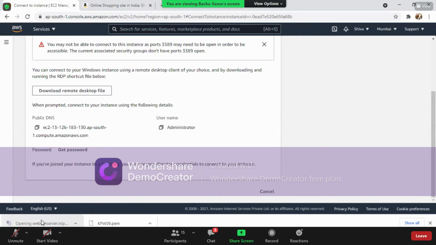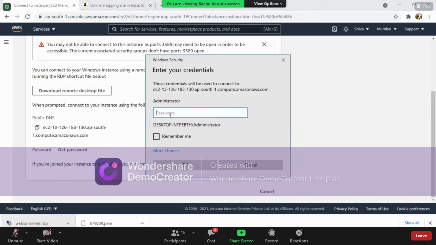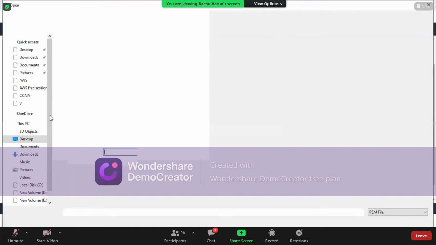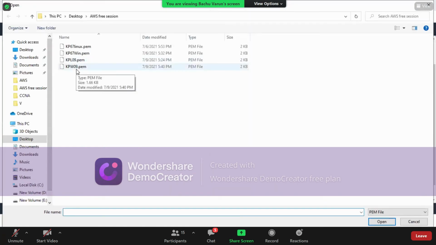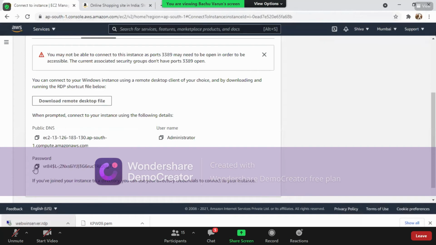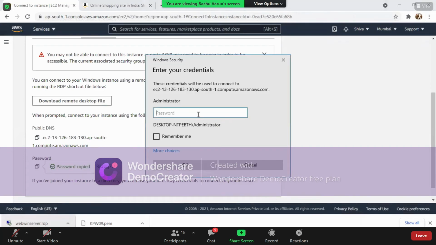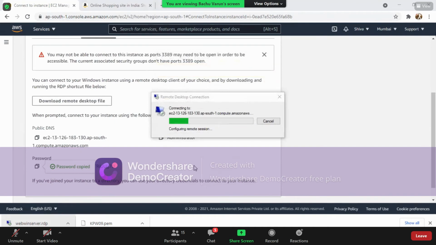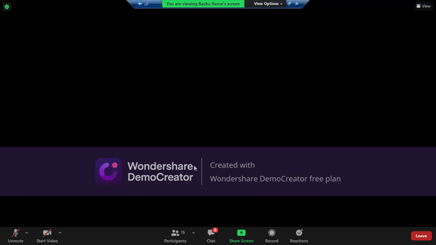So I have downloaded the Win Server desktop file. So one option is this, and for the password, here is get password. Click on browse, kpw09.pem. Hit decrypt password, and you got the password here. Copy the password. Click on the remote desktop. Paste it here. Okay. Say yes, and yes, you are going to connect to the virtual machine.